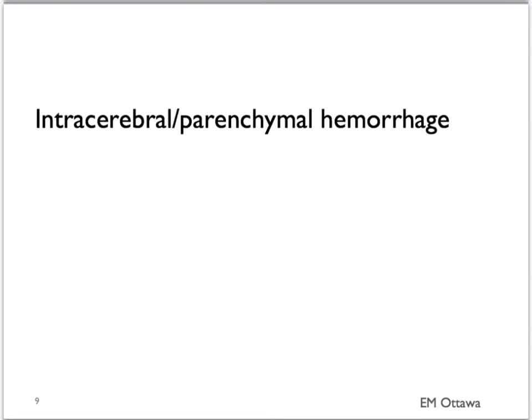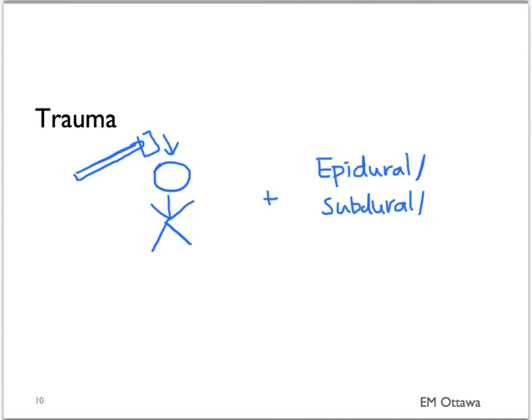We will now move on to intracerebral and parenchymal hemorrhage. Again, it can be divided into traumatic and non-traumatic causes. Trauma is caused by direct head injury. It is often associated with other bleeds. The extent of the bleed will determine the patient's presenting complaint and their neurological status.